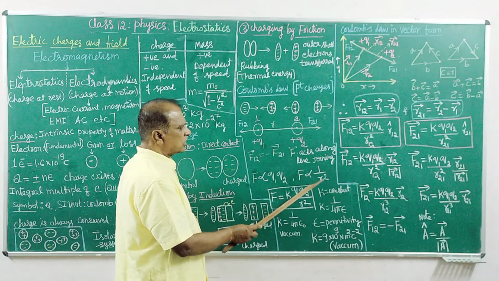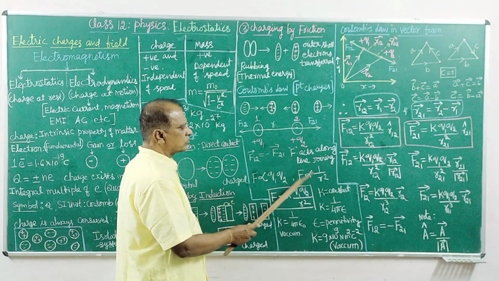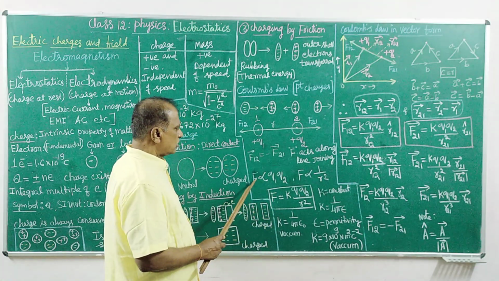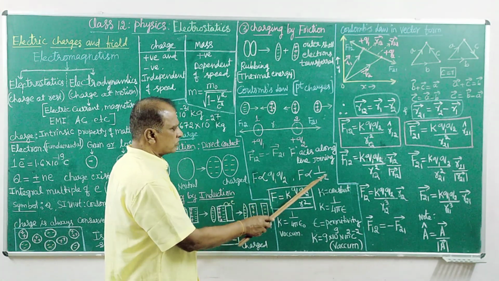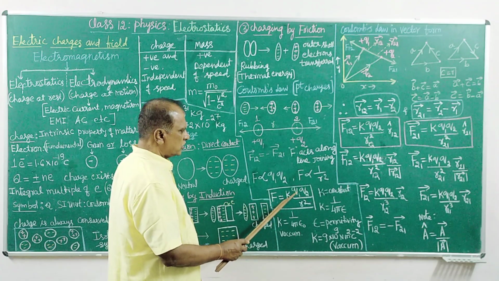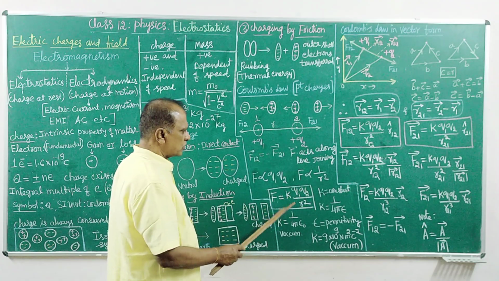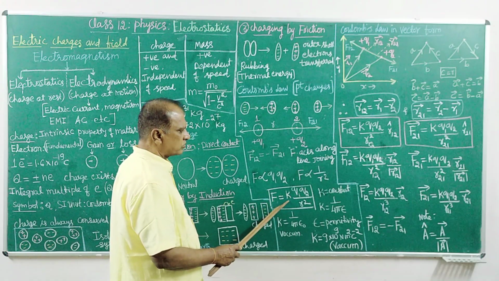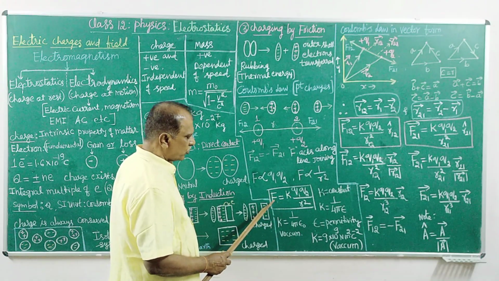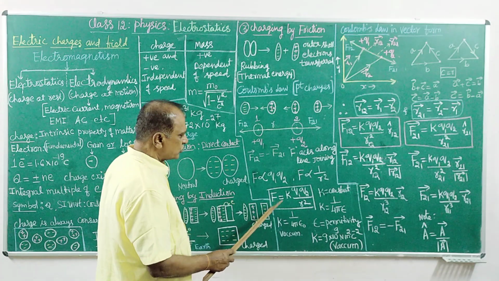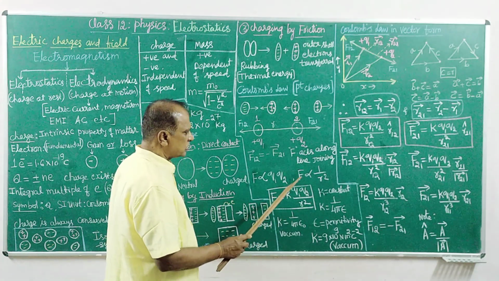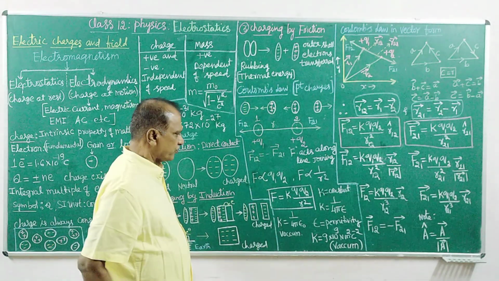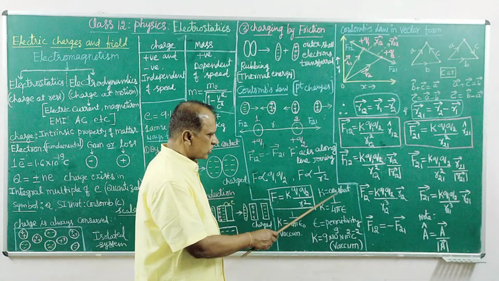It is also called the inverse square law. So F is proportional to q1 q2 divided by r square, and with a proportionality constant, F equals K q1 q2 by r square. That is the magnitude of force, estimated using point charges, where K is a constant.